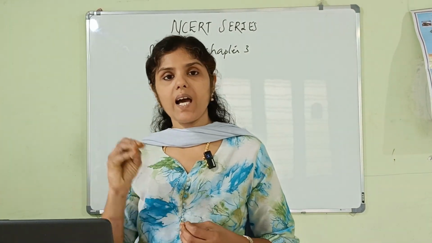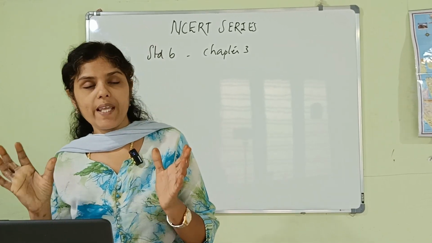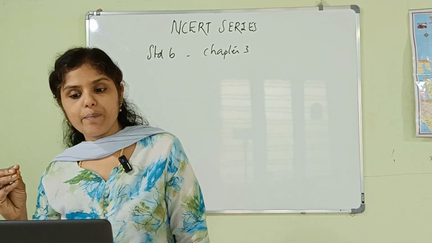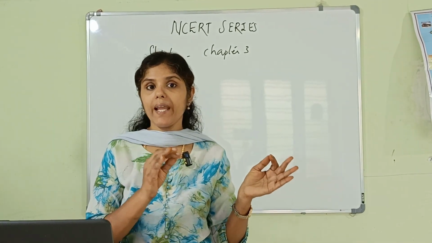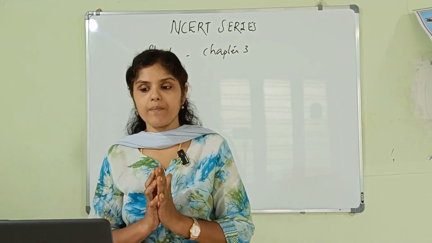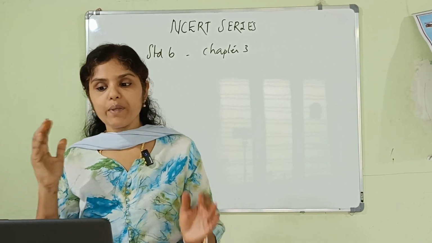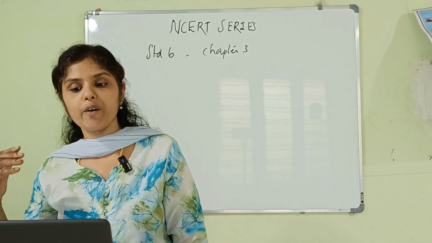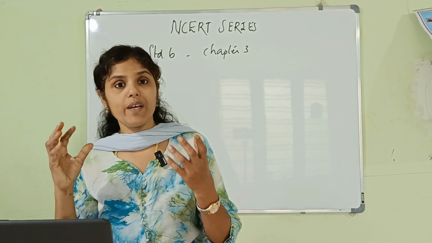In the last class we discussed vitamins and minerals, which are also very essential for the growth and development of our body. You know that vitamins A, D, E, K belong to fat soluble vitamins, whereas B and C are water soluble vitamins. Vitamins A, B1, C and D and minerals, that is calcium, iodine and iron, are the two groups of food components that protect our body from various diseases.